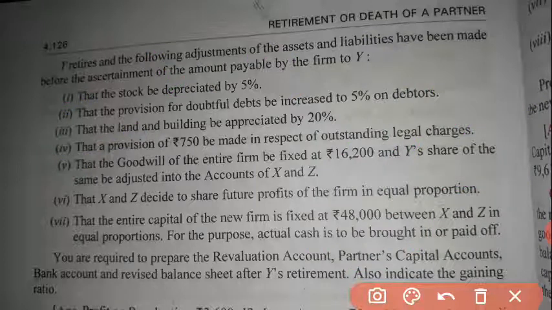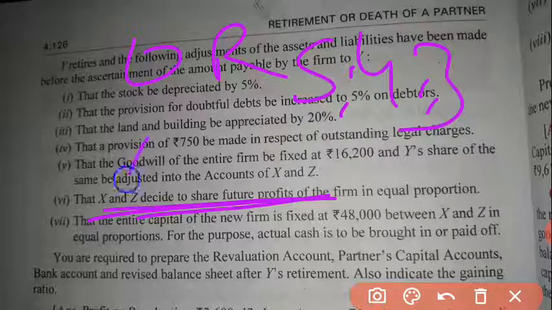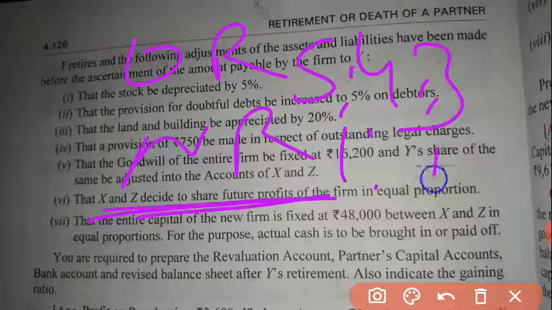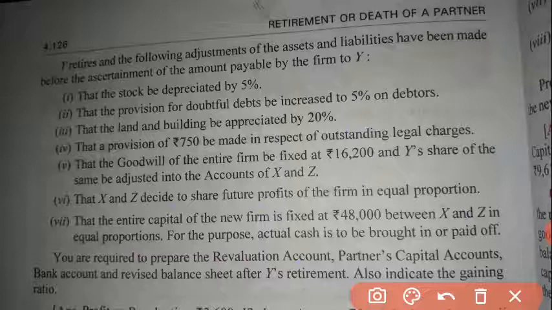The future sharing ratio is given, that is equal proportion. So the old ratio is 5:4:3 and the new ratio is 1:1. So you have to calculate gaining ratio, which means new minus old. You have to calculate this way. So I have explained all the things.